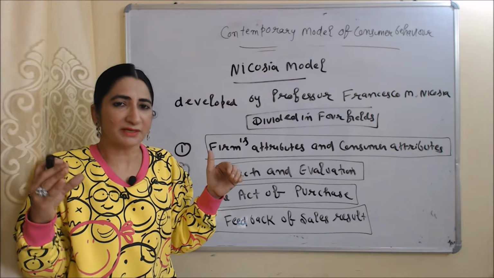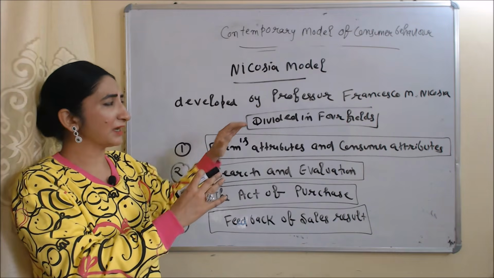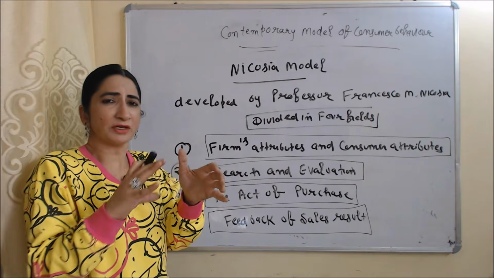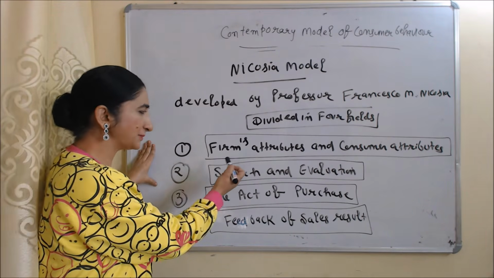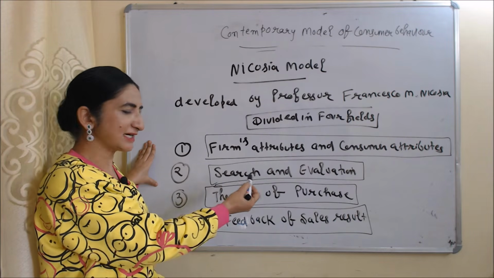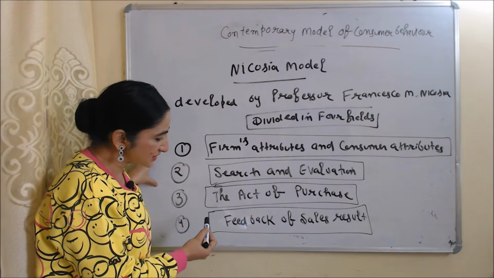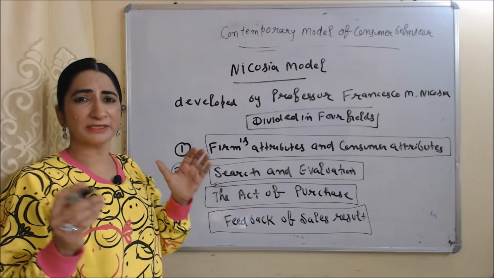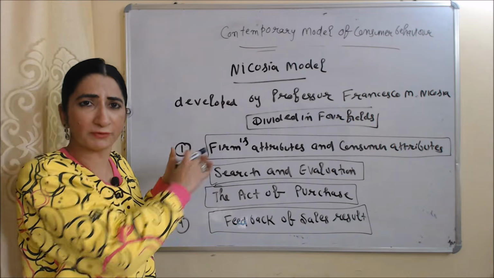Next contemporary model is Nicosia model. This model is developed by Professor Francisco M. Nicosia. This model basically divided into four fields. First field is firm's attributes and consumer attributes. Second field is search and evaluation. Third field is act of purchase. Last field is feedback of sales result. One by one, with the help of one diagram, we will clearly understand about these four fields.